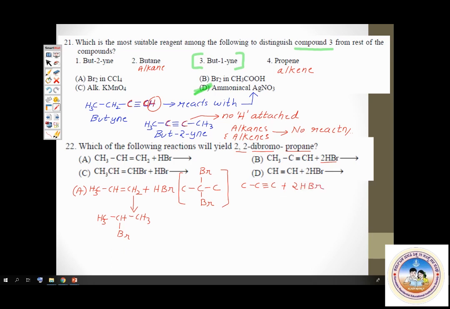If you add 1 mole of HBr to this, you know what you end up getting? You get carbon, carbon here. The triple bond becomes a double bond. Please notice it. The triple bond becomes a double bond, and this carbon will get H, this carbon will get Br. Correct. So we got a bromoalkene. Now this will add 1 more mole of HBr, the second mole of HBr now.